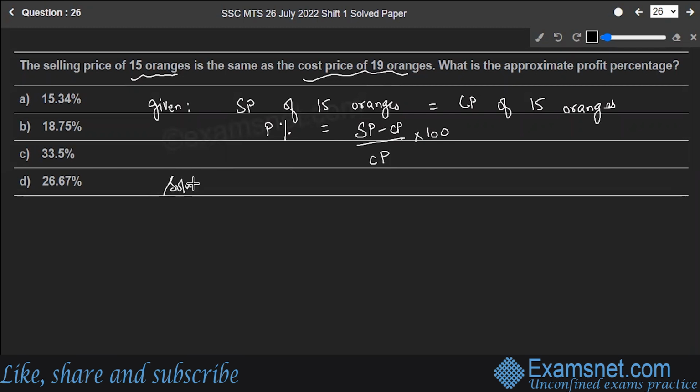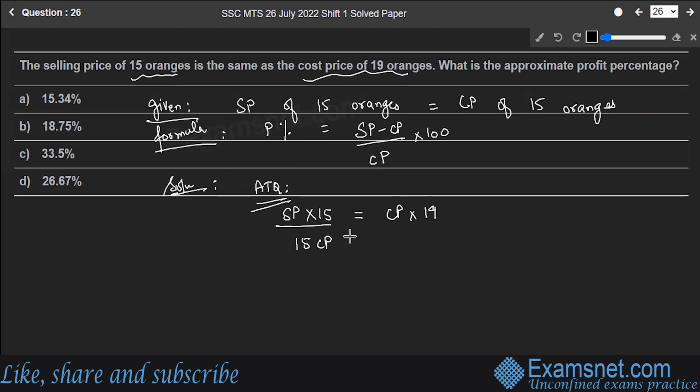Let's move with the solution now. This was your formula. So, first of all, selling price, according to the question, selling price of 1 orange into 15 is equal to cost price of 1 orange into 19. That means simply, what is selling price of 15? It will be 15 cost price plus 15 profit. That will be equal to 19 CP.